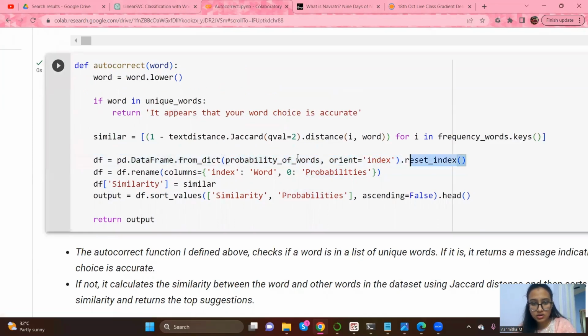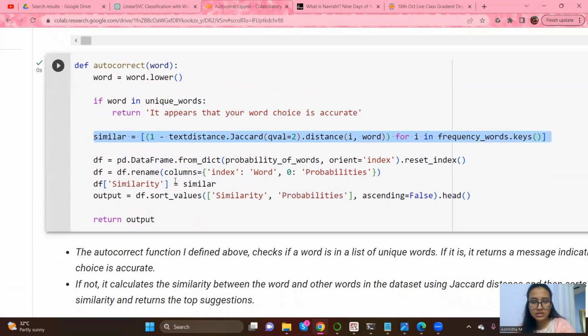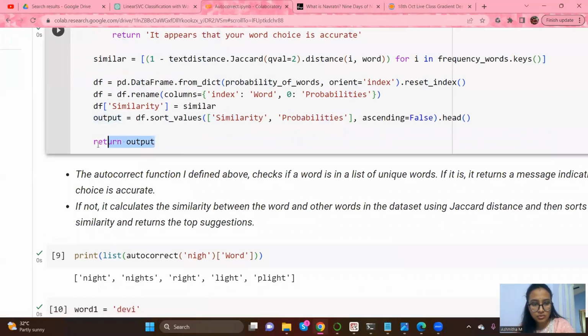We've created a dictionary already here, and we are renaming the columns of the dictionary. We want the index column replaced by word. This is the column name. In the 0th column, we want the probabilities listed. DF of similarity is equal to similar, this list. So we are adding the similarity scores here. Now we have 3 columns in total: the word, then the probabilities, and then the similarities. We are returning the output here.